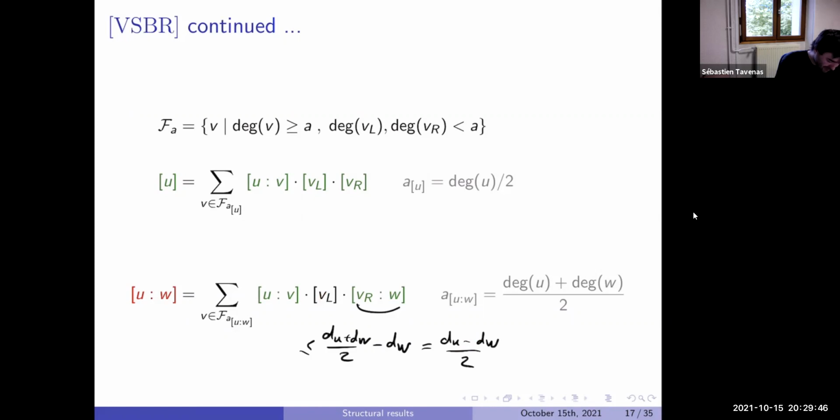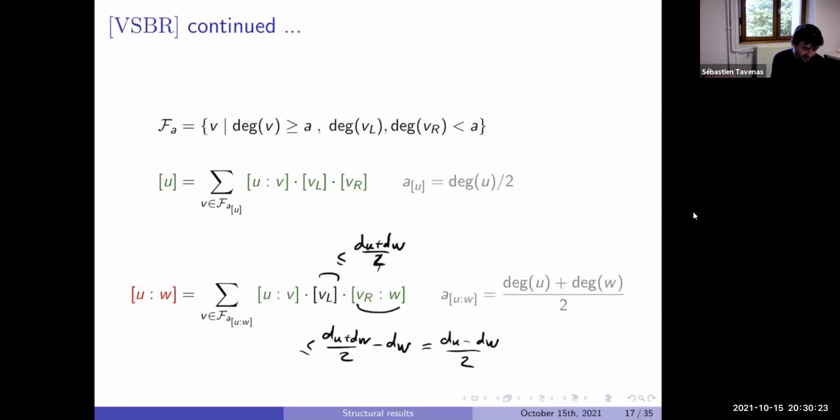What happens for VL? We know VL is of degree at most that. In particular, we can say even one quarter of that, because it's the smallest between these two. So at most half of the corresponding degree. But maybe, if dU and dW are very close, this is very close to 0. This is not that close to 0.